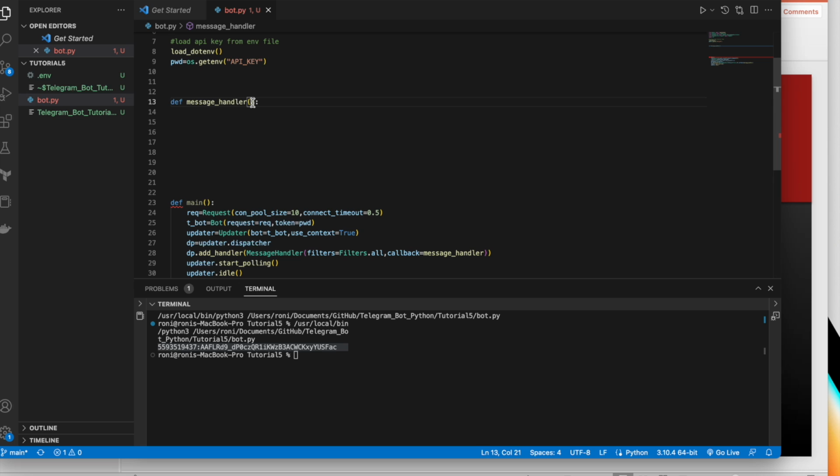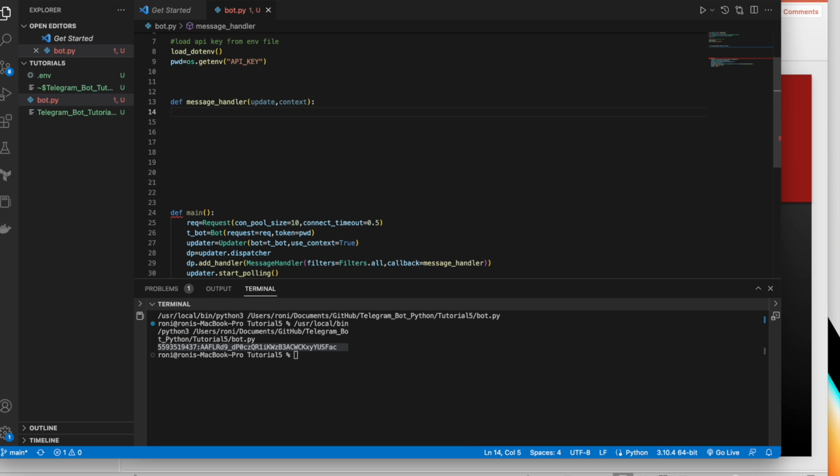So basically two things I need. I need update and I need context. Okay, these two things, right? So now basically user_message. You can get the user message actually.